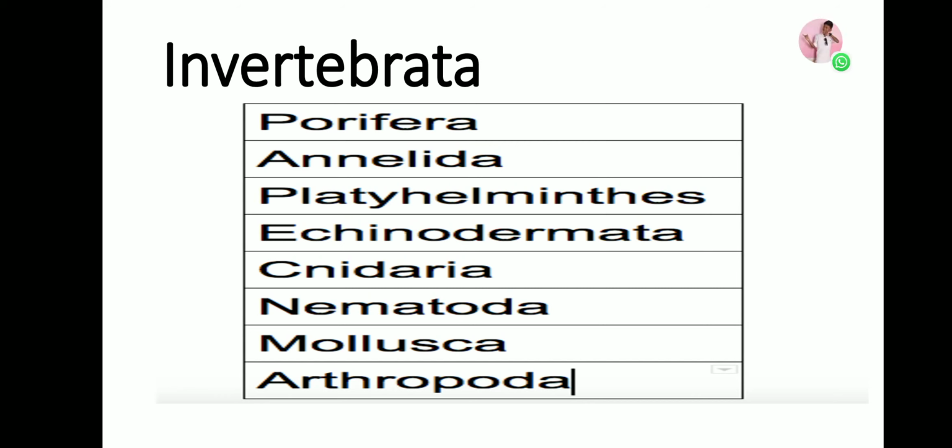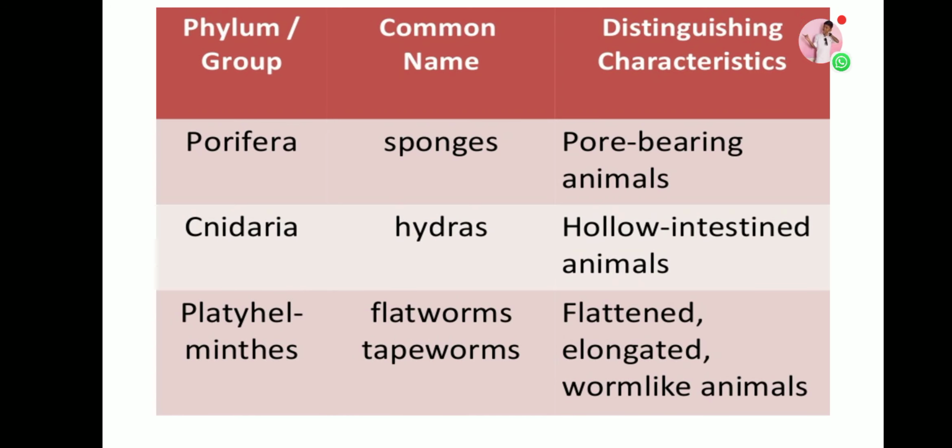So first, let us see about phylum Porifera. So Porifera, common name sponges. They are pore-bearing animals. What is pore? Holes. The body is made up of holes.